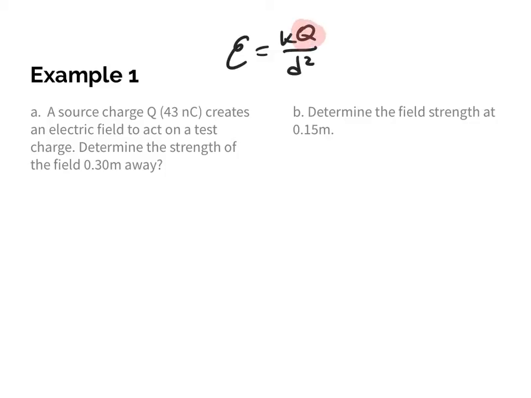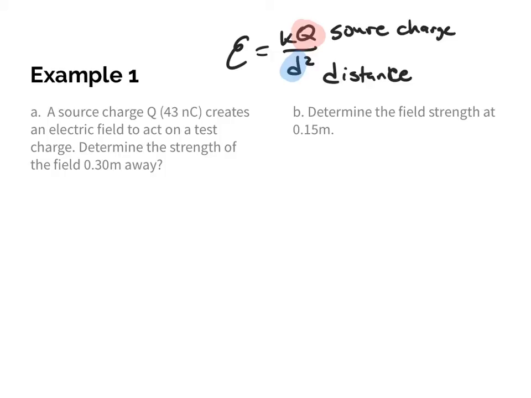So in this equation, capital Q represents the source charge, d represents the distance away from that source charge, and the K value again just represents Coulomb's constant. So this is going to find the strength of the field.